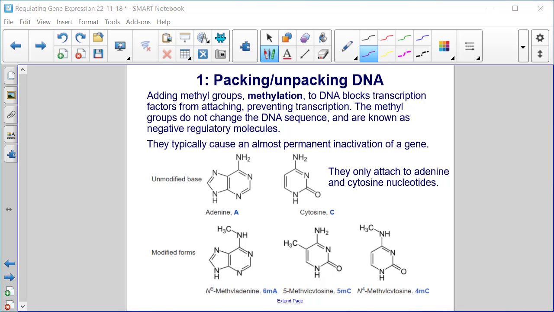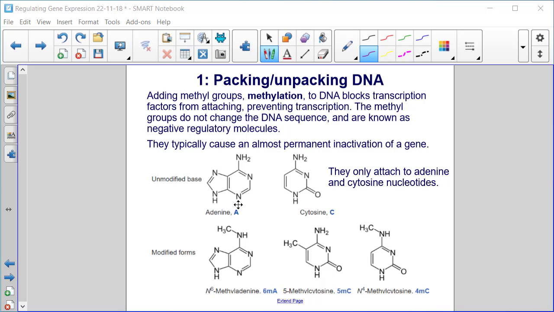Adding methyl groups, known as methylation, to DNA blocks the transcription factors from attaching, preventing transcription. The methyl groups do not change the DNA sequence and are known as negative regulatory molecules. They typically cause an almost permanent inactivation of a gene. So here are our unmodified bases.